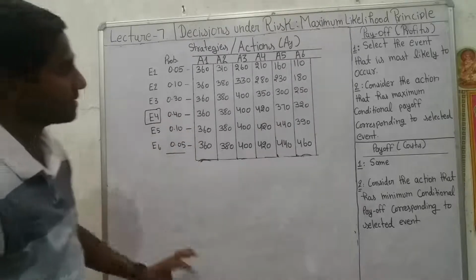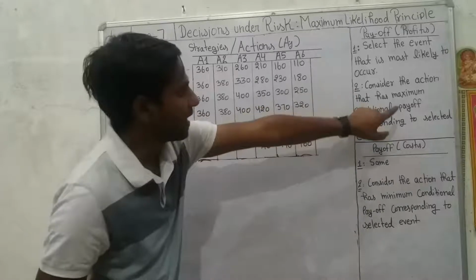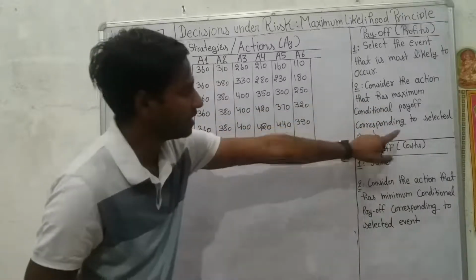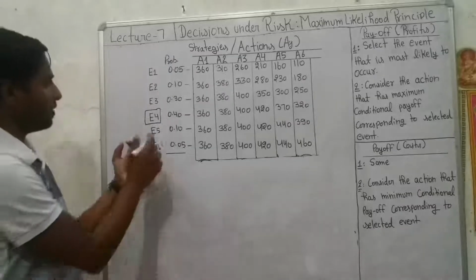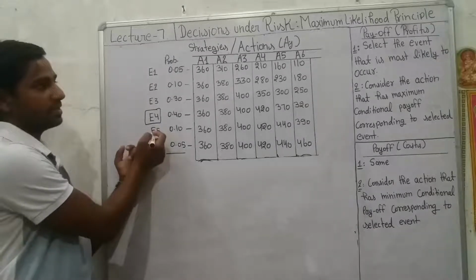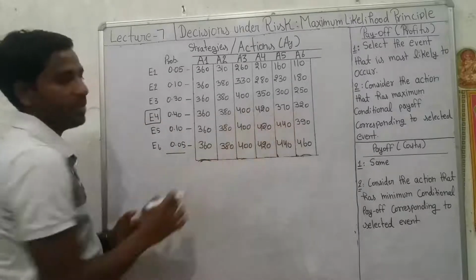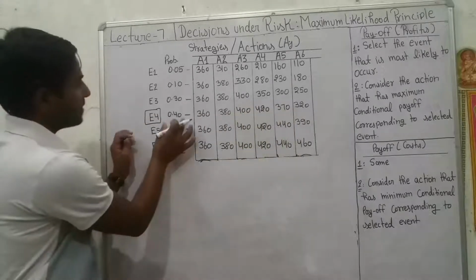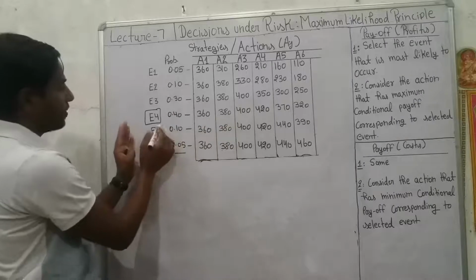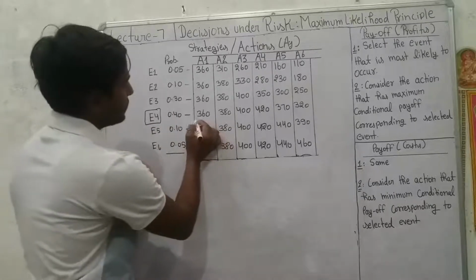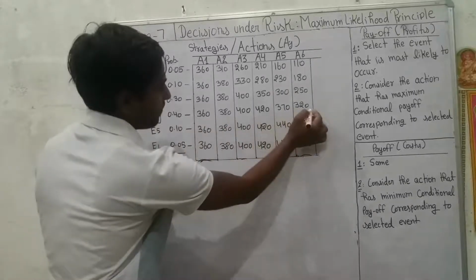So what would be the next step? Consider the action that has maximum conditional payoff corresponding to the selected event. So corresponding to the event which we have selected in step 1, we have to select which action has the maximum conditional payoff.